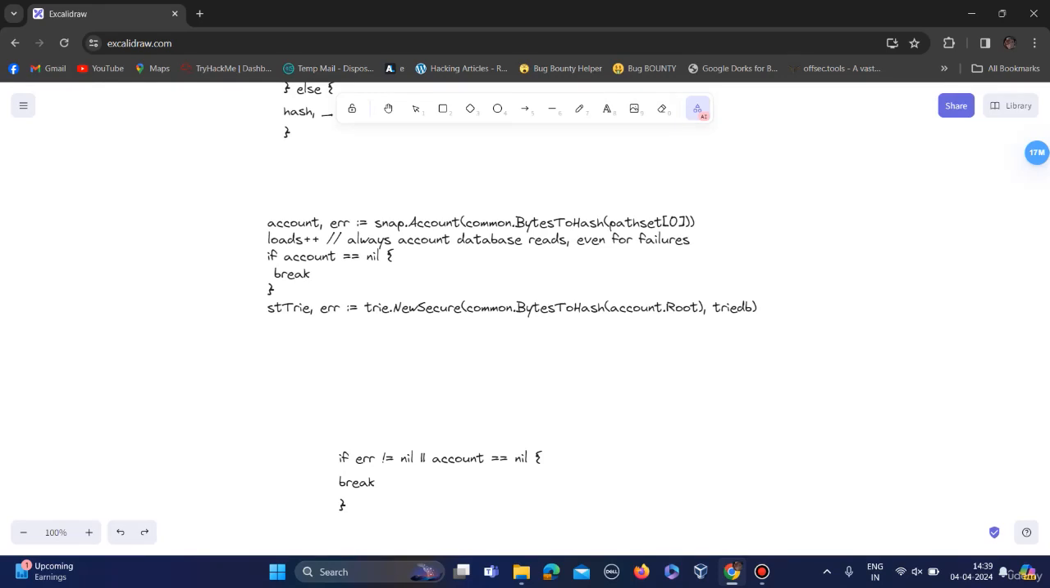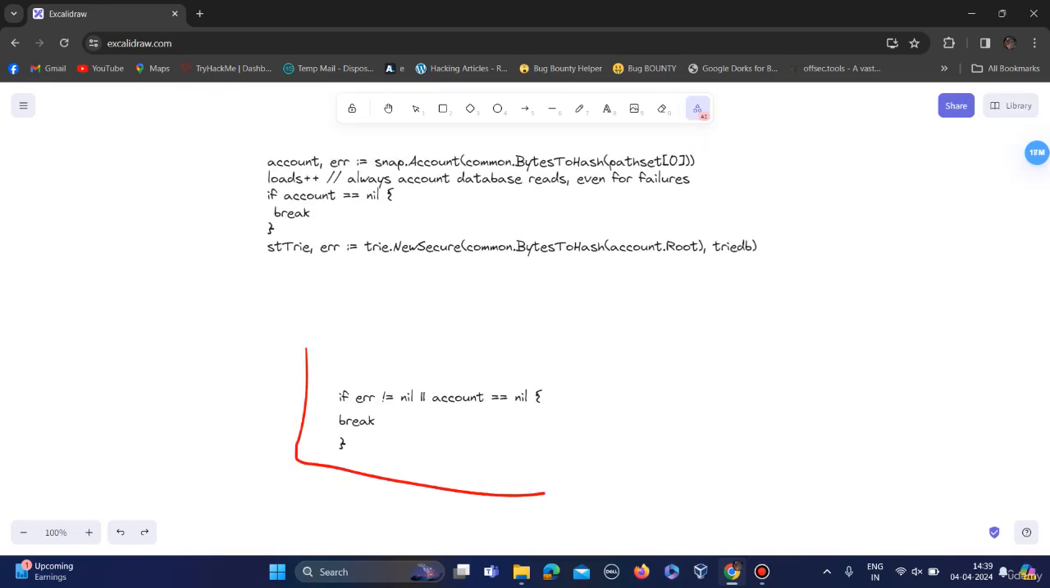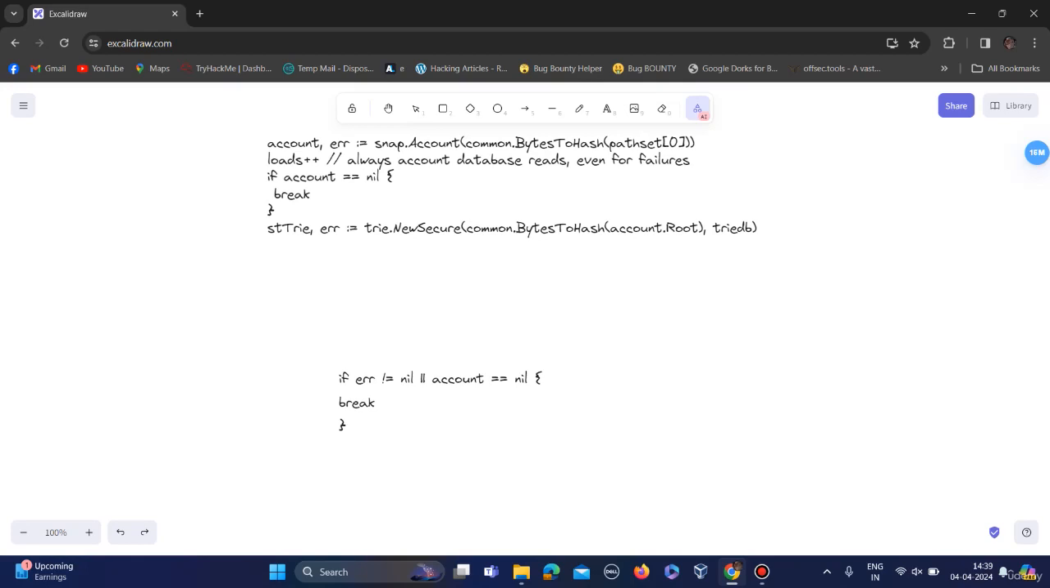So how do we prevent this attack? We can include this code in the program. It will check if there is an error in the program, or if account is double equals to nil. Then this break statement will get executed.